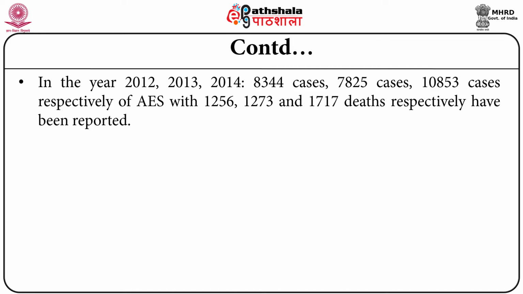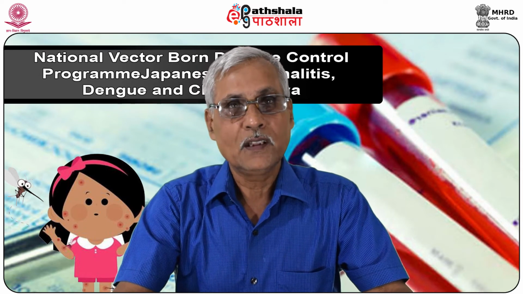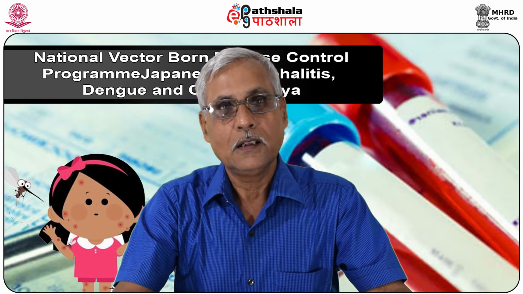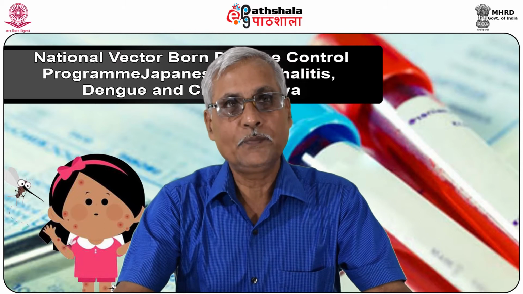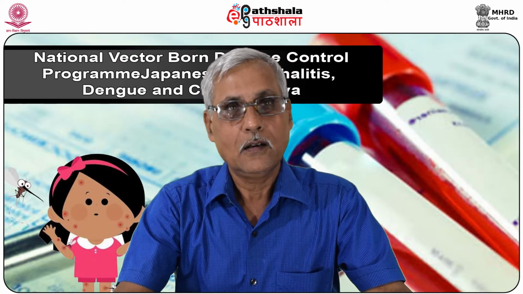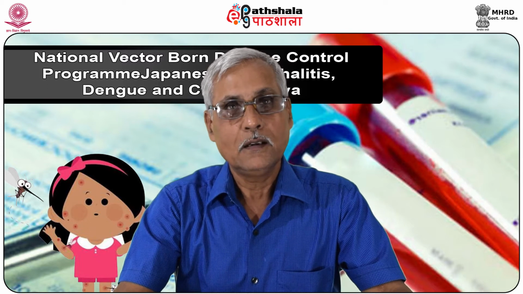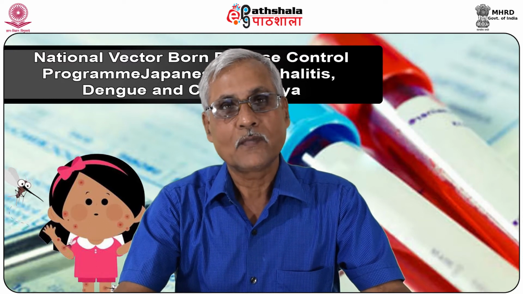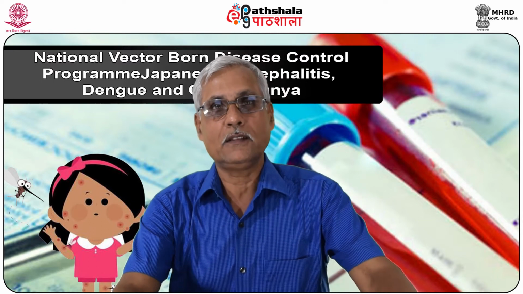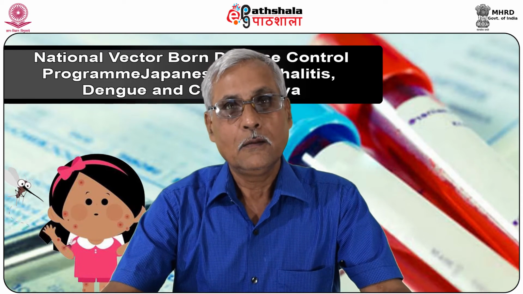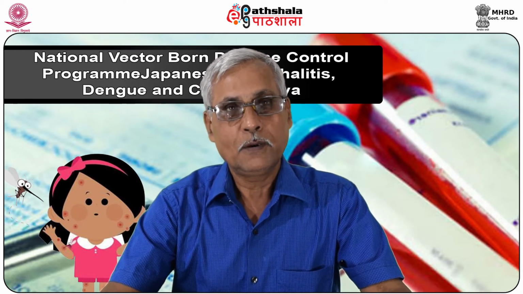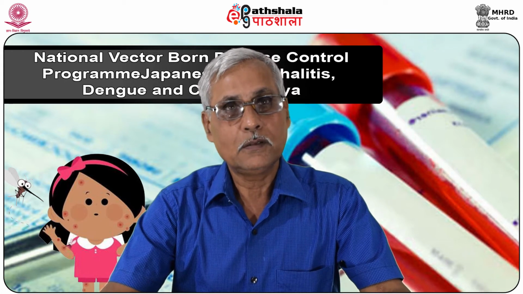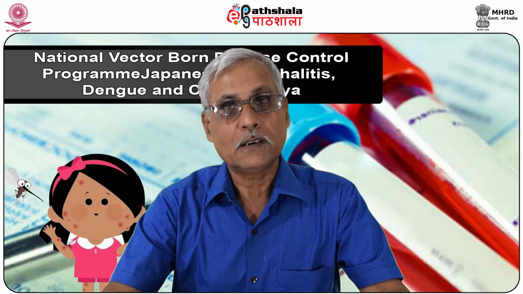This data signifies that there is a continuous occurrence of outbreaks of AES, including JE, and deaths are also reported from this condition. Because of deaths, there is a hue and cry in the public, and a public health person should be very careful that efforts are directed at reducing morbidity, but mortality should certainly be curtailed.